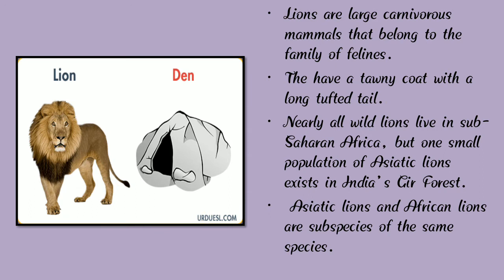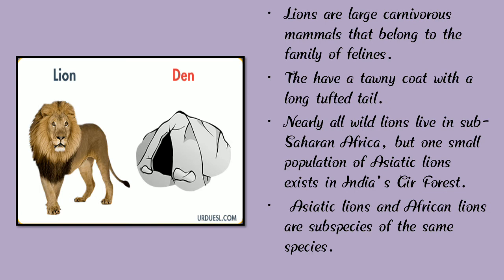Lions are large carnivorous mammals that belong to the family Felidae, and they have a tawny coat with a long tufted tail. Here we can see a tawny coat. Nearly all wild lions live in sub-Saharan Africa, but one small population of Asiatic lions exists in India's Gir forest.